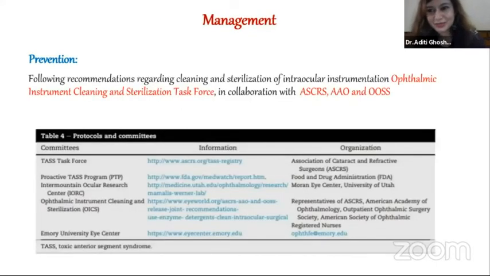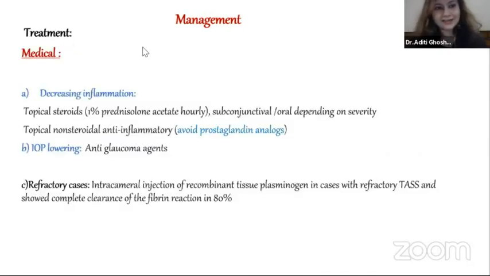So in the management, prevention is always better than cure. There are multiple guidelines for correct cleaning and sterilization of intraocular ophthalmic instruments. We should abide by that. And so the aim is to decrease the inflammation. So topical steroids, subconjunctival, all depending on the severity. Topical NSAIDs can be used, but we have to avoid prostaglandin analogs. IOP lowering agents have to be used if there is a spike in the IOP.